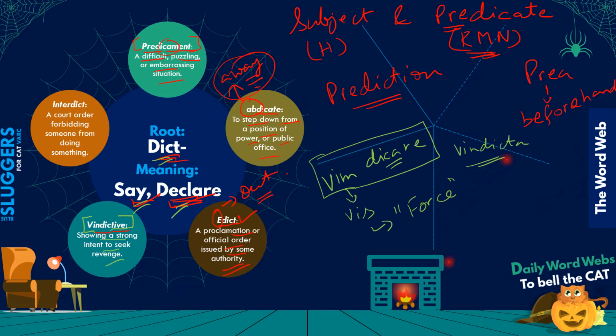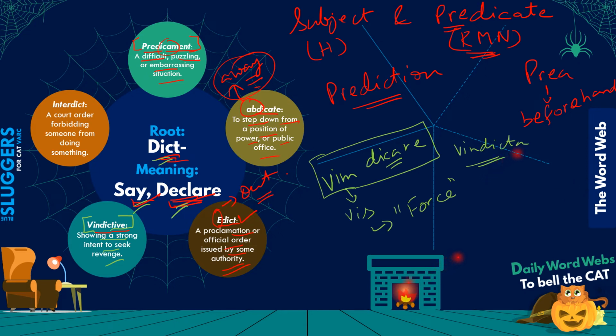If someone has a passion for taking revenge on somebody, that means they are showing vindictive tendencies. Okay, so that's vindictive, coming from vindicta, which came from vim dicere, which came from vis. Vim came from vis, force. Okay, so that's about vindictive.